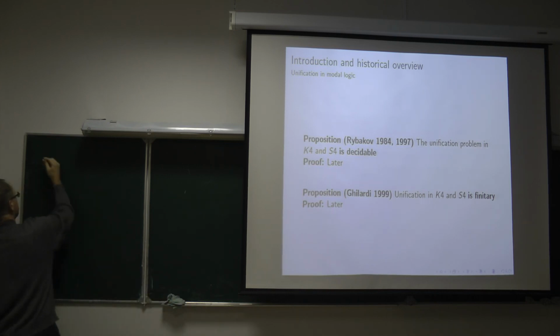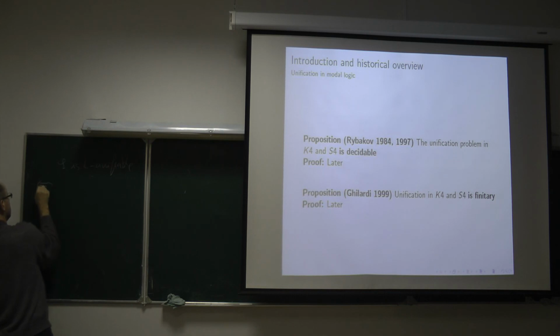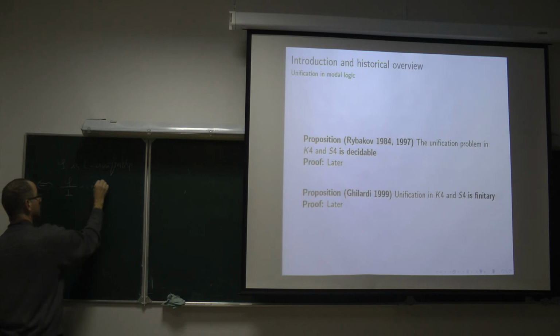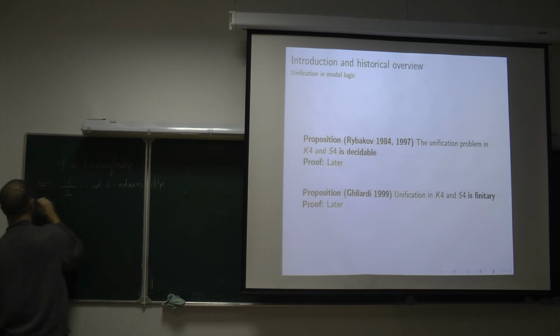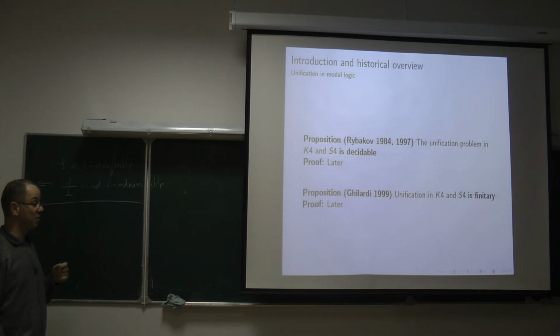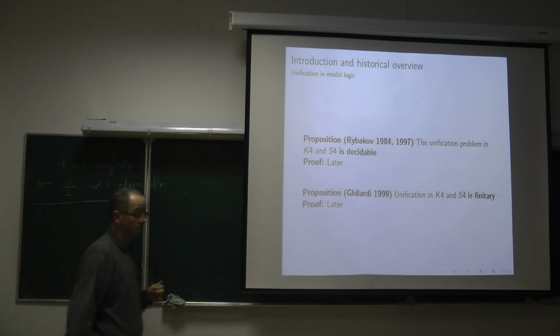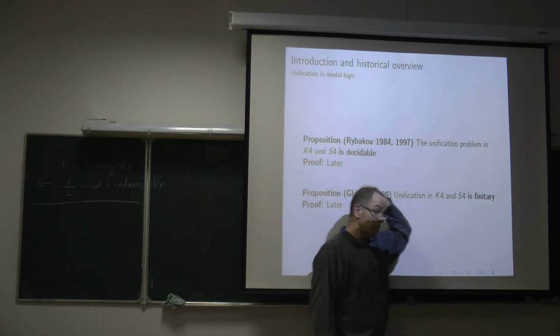I have said before that phi is unifiable in L is equivalent to saying that this inference rule is not L admissible. So it reduces the unification problem to the non-admissibility problem. Is it possible to make the converse reduction, to reduce the admissibility problem to the unification problem? It is possible if the unification problem of the logic that we consider is finitary, unitary or finitary.